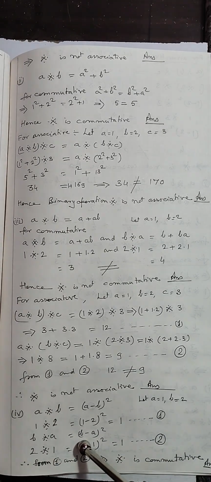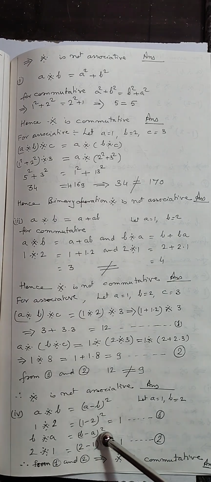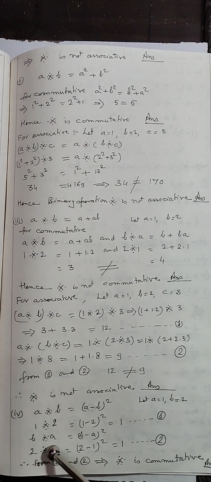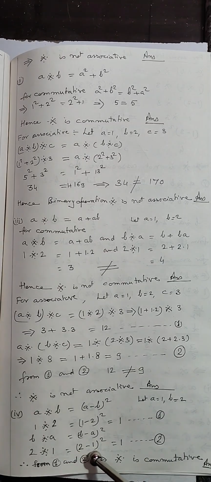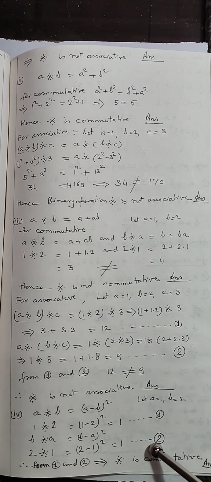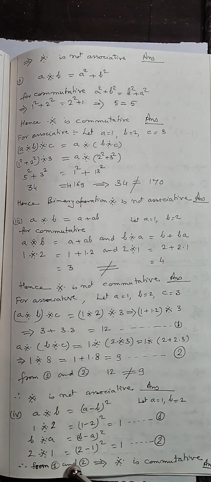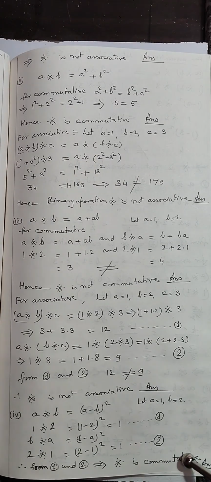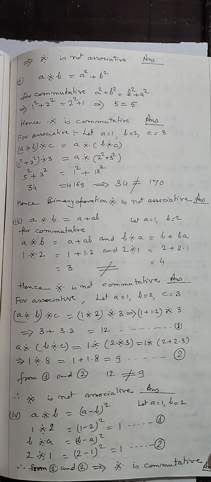B binary A means B minus A whole square, that will be 2 binary 1, equal to 2 minus 1 whole square, and again it will be equal to 1. That is second. So from first and second, the binary operation is commutative. This will be the required answer.